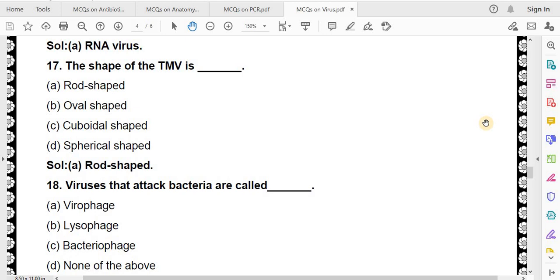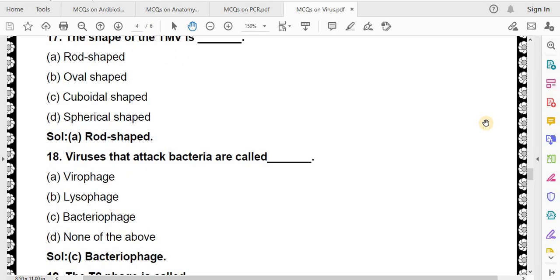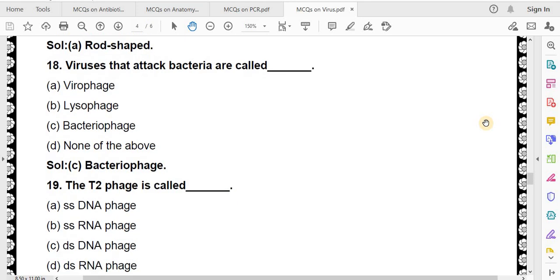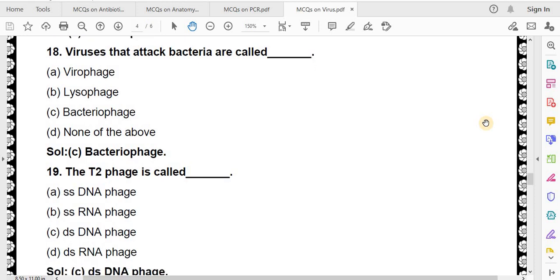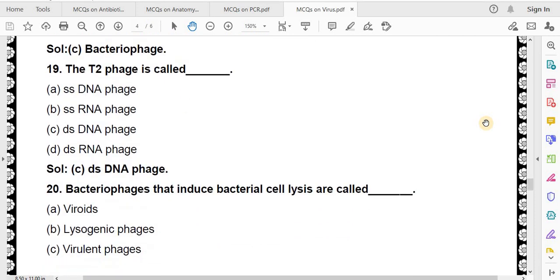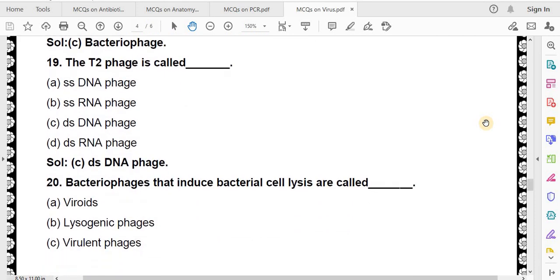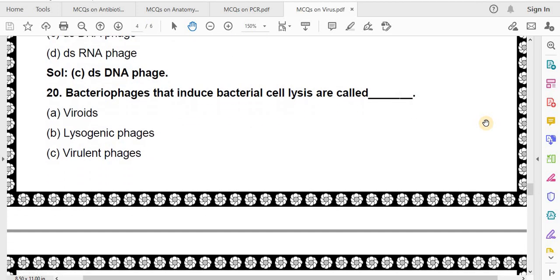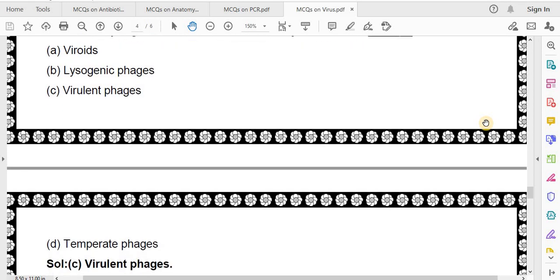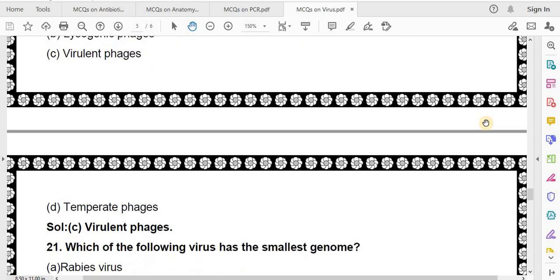Viruses that attack bacteria are called virophage, lysophage, bacteriophage, none of the above. Correct answer is bacteriophage. The T2 phage is called ssDNA phage, ssRNA phage, dsDNA phage, dsRNA phage. Correct answer is dsDNA phage. Bacteriophages that induce bacterial cell lysis are called viroids, lysogenic phages, virulent phages, temperate phages. Correct answer is virulent phages.